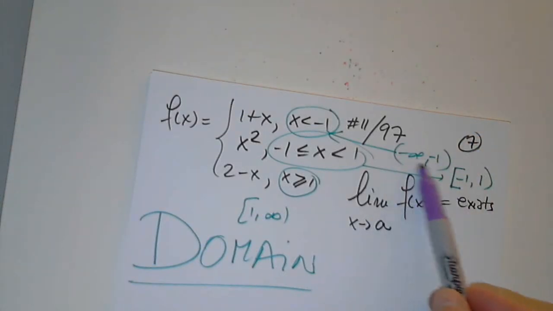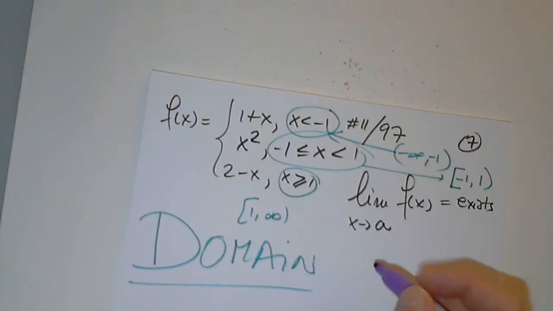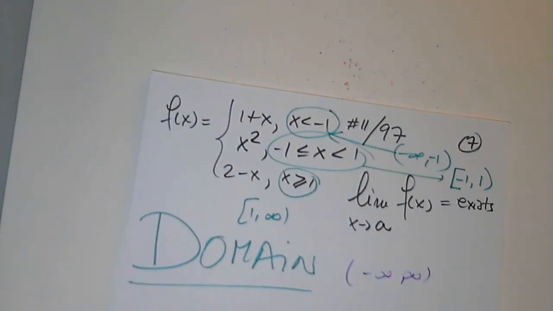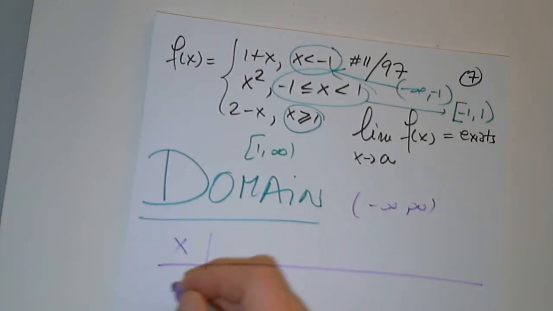I have everything between negative infinity and negative 1. I have everything between negative 1 and 1. I have negative 1. I have 1. I have 1 in this branch, and everything is there. I like that. I like functions that are defined everywhere. I don't have to worry about anything.